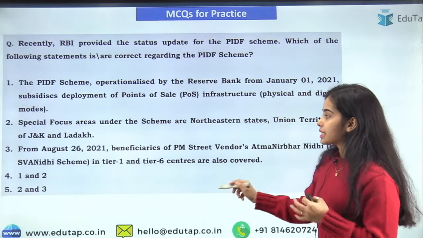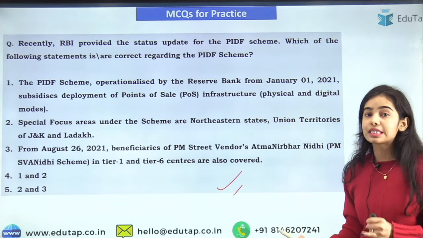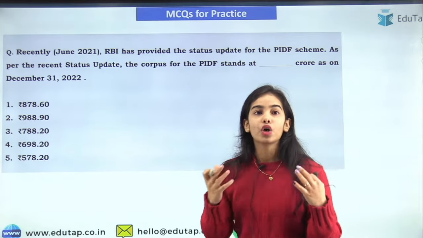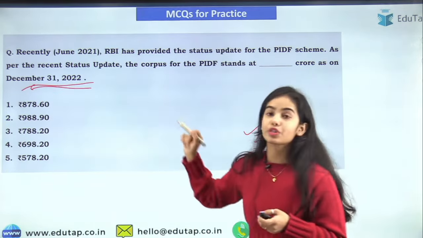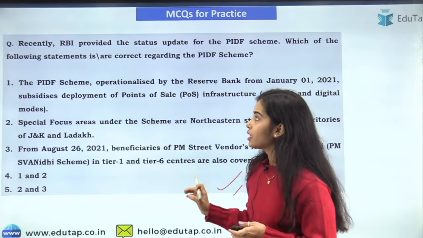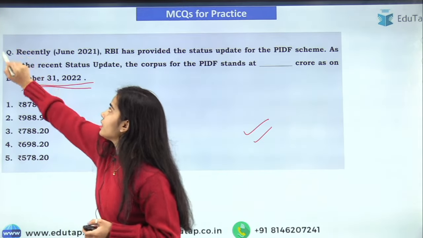Okay, so this is the first question. I hope you will be able to easily answer this question. You must know about this scheme, you must know about the basic idea of this scheme, the dates and the data. Okay, this is the second question. Again, I hope you know what is the current corpus, that is the corpus that stood on December 31st, 2022. And this is the second question that I hope you will be able to answer. Okay, so this is the first question and this is the second question.